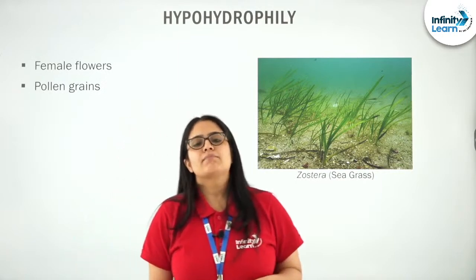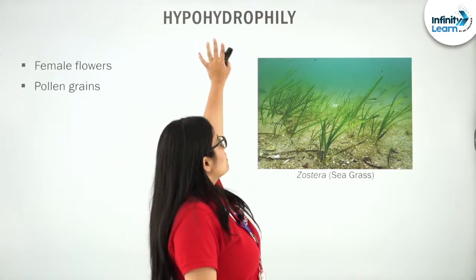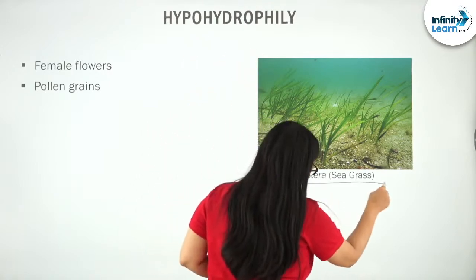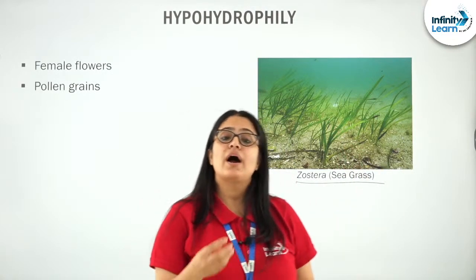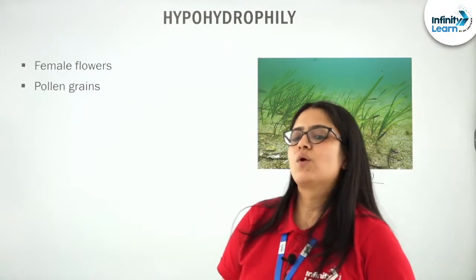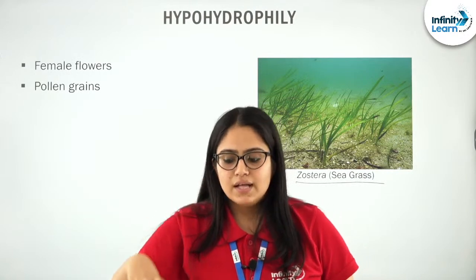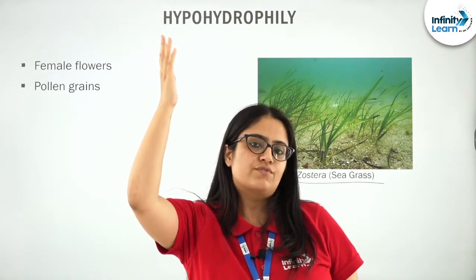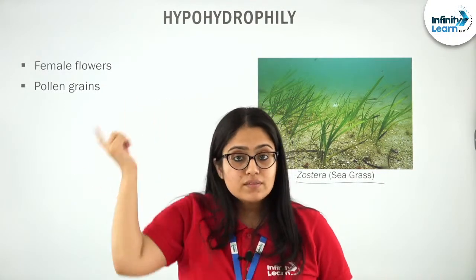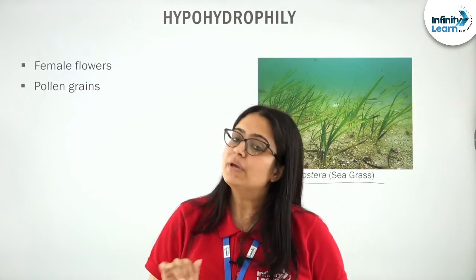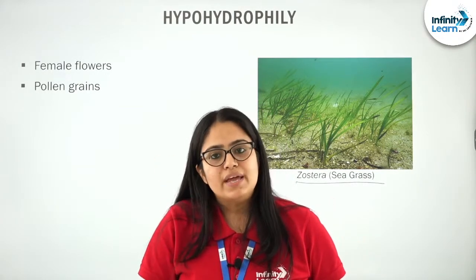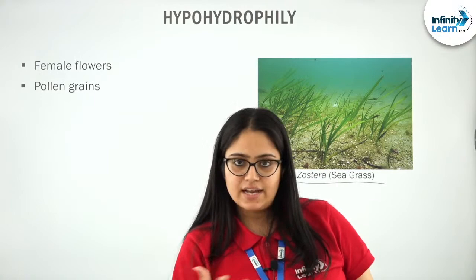So, now next is hypohydrophily. The most common example, also given in your NCERT, of a plant that exhibits hypohydrophily is Zostera, right? Hypohydrophily is seen in most of the marine grasses. An example is Zostera. What happens in them? In them, students, the female flower will not reach the surface of the water. That was the case in epihydrophily, right? So, just opposite to epihydrophily will be hypohydrophily. In hypohydrophily, the female flower will remain submerged inside the water, right?